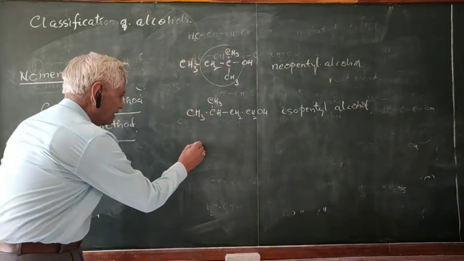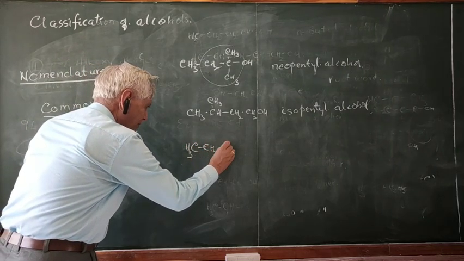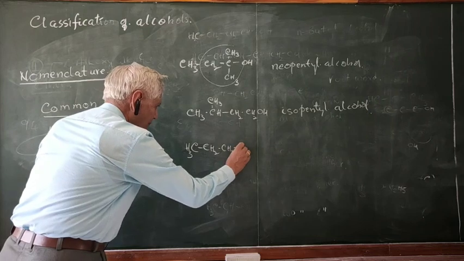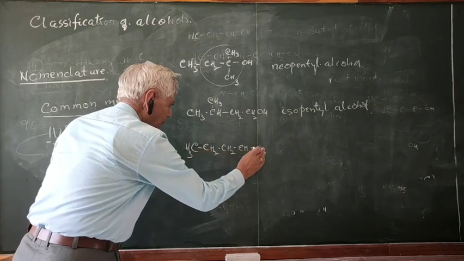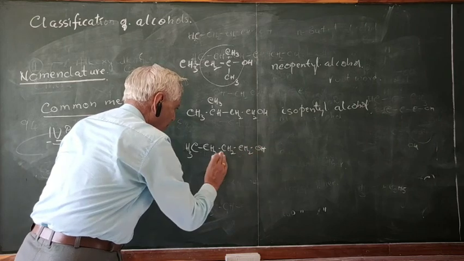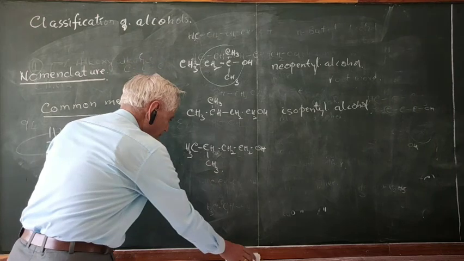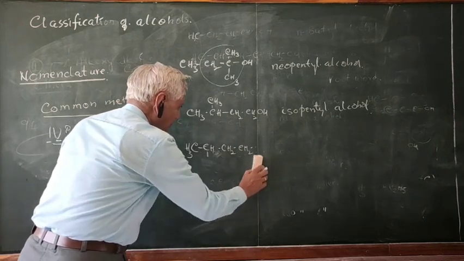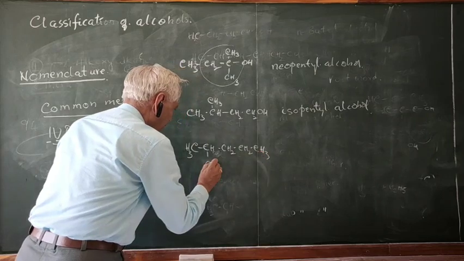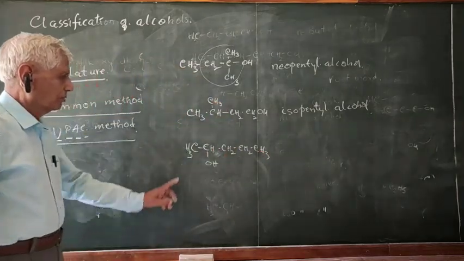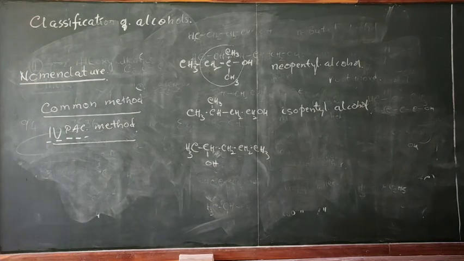Similarly, if it is like this, same 5 carbon atoms, 1, 2, 3, 4, 5. What is the common name here?